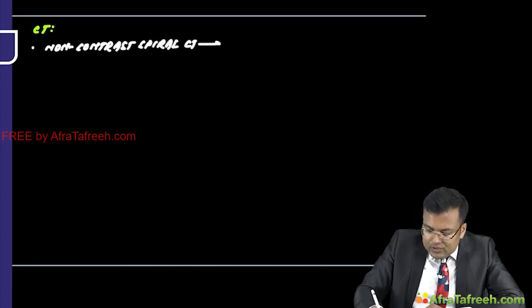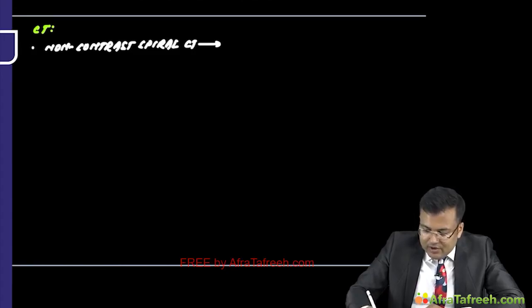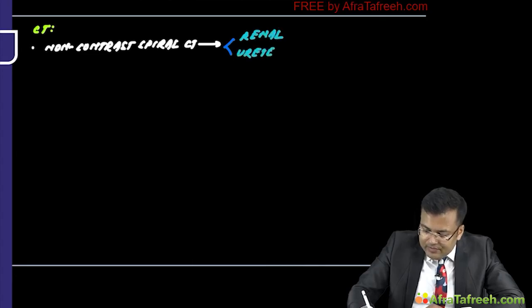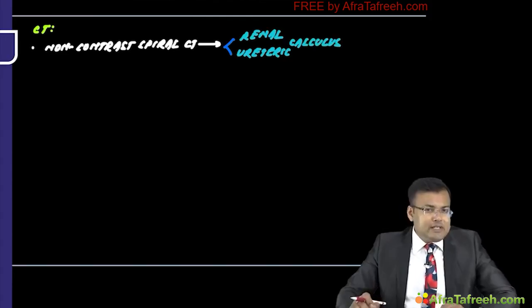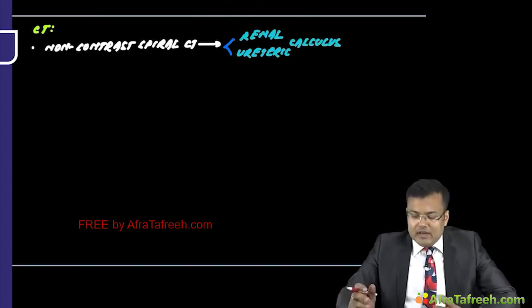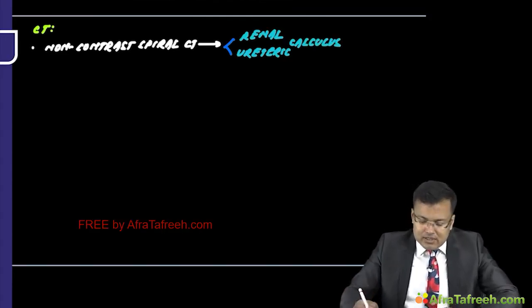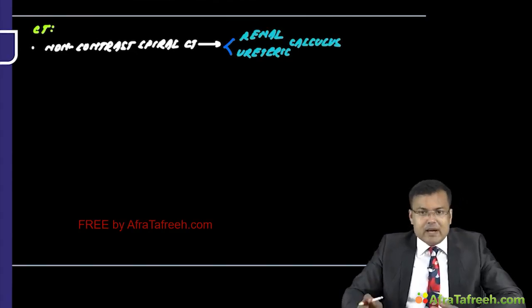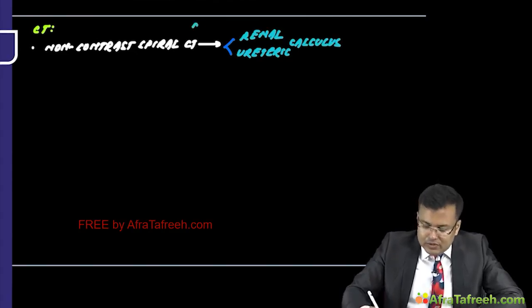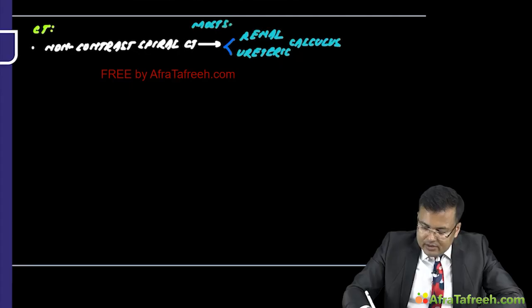This is the most sensitive investigation for renal as well as ureteric calculus. So sometimes this question is asked indirectly, that what is the investigation of choice for diagnosis of renal calculus or ureteric calculus? This is non-contrast spiral CT because it is most sensitive. Clear?